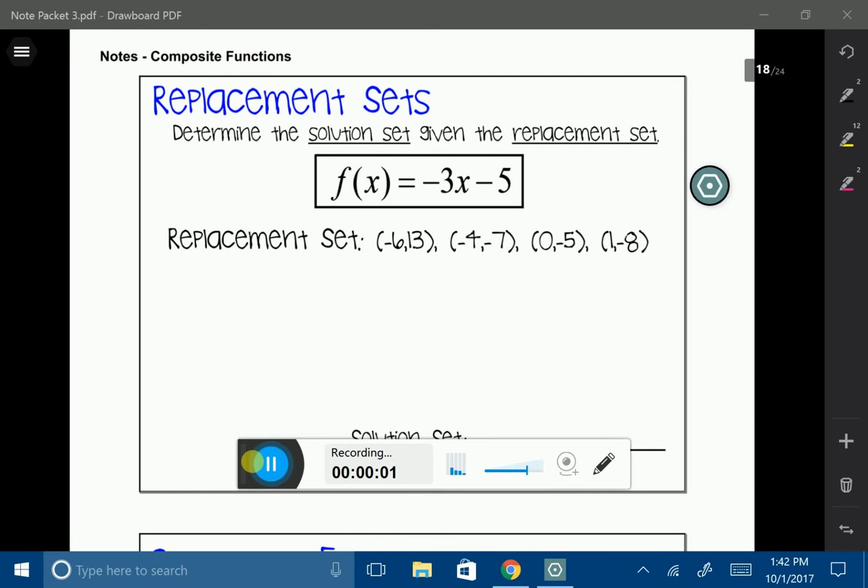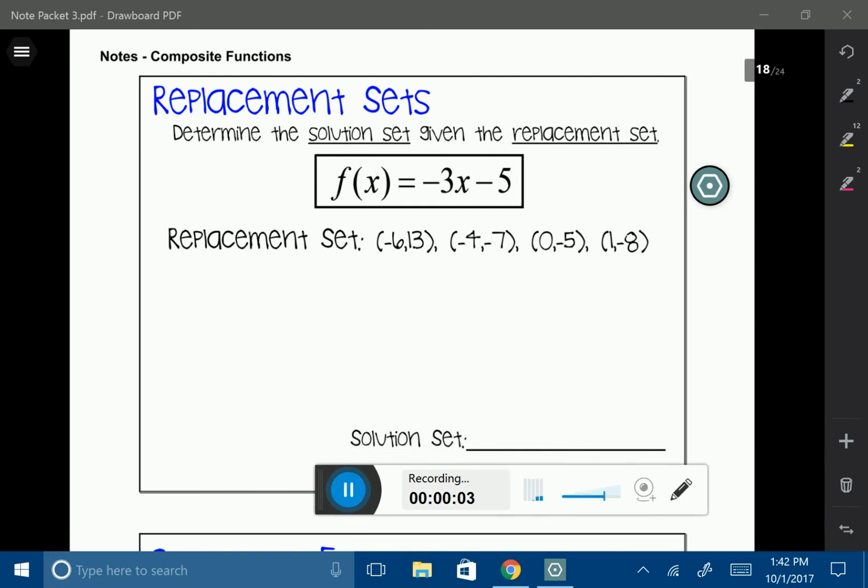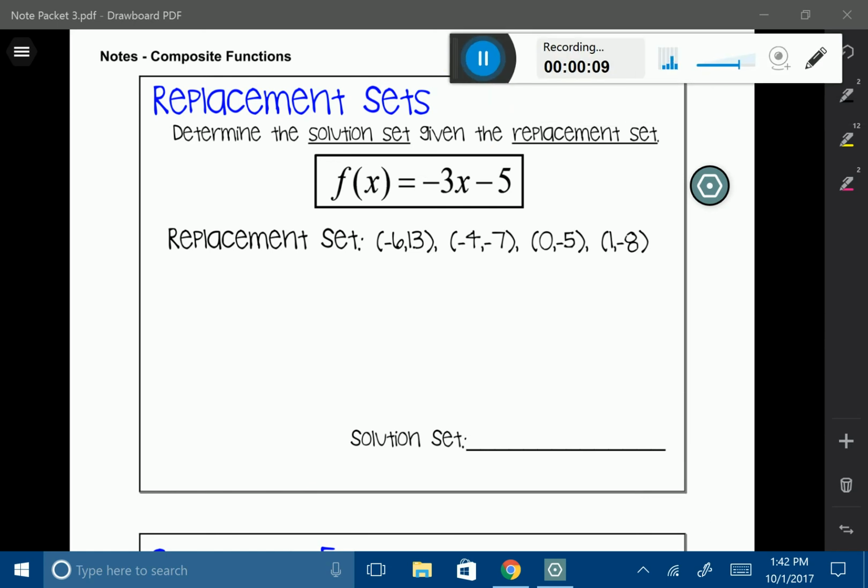In this lesson today, we're going to talk about composite functions and replacement sets. So let's go ahead and start ourselves off with the idea of a replacement set. Here I have an example where it says determine the solution set given the replacement set. And you'll also see that I am given the function f of x equals negative 3x minus 5. In order to find the solution set, I am always going to be given something called the replacement set.